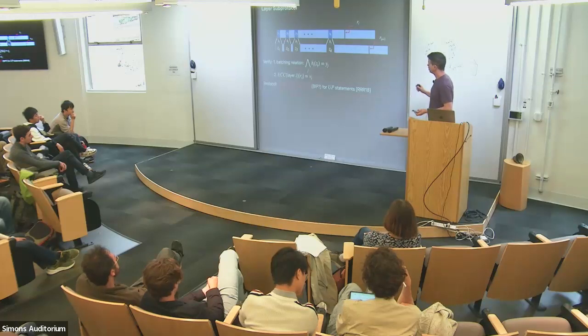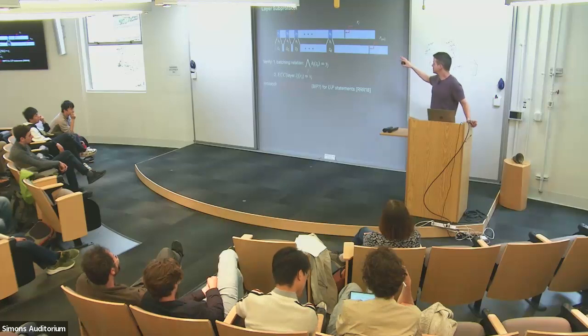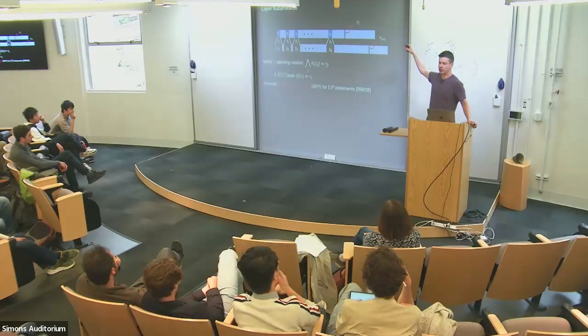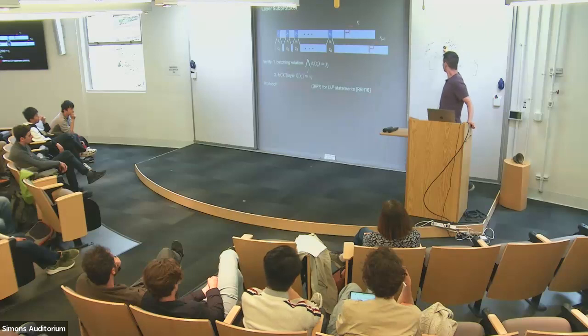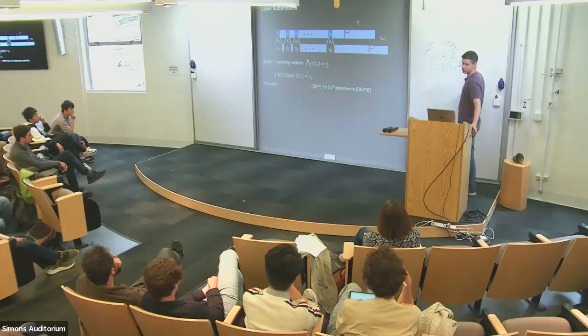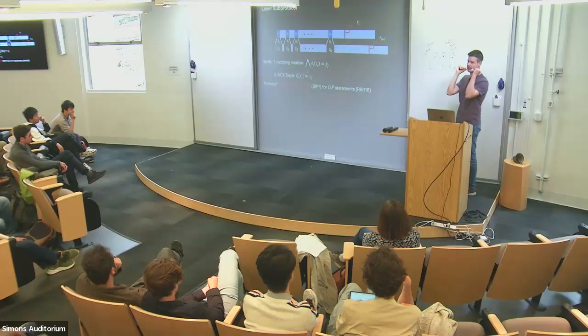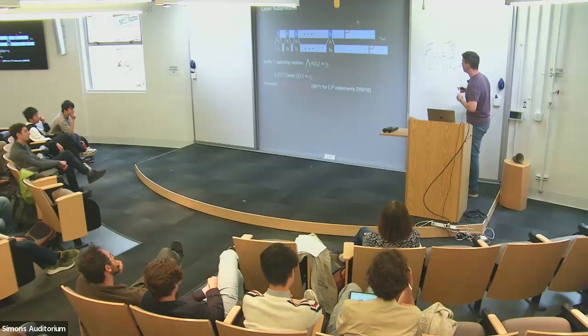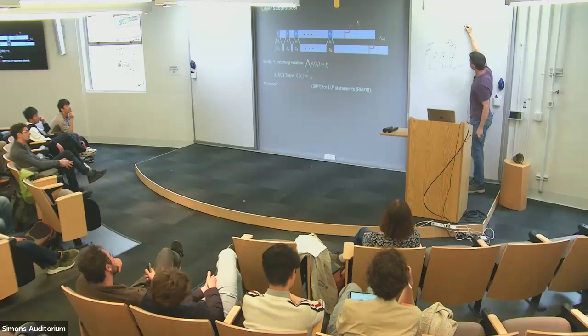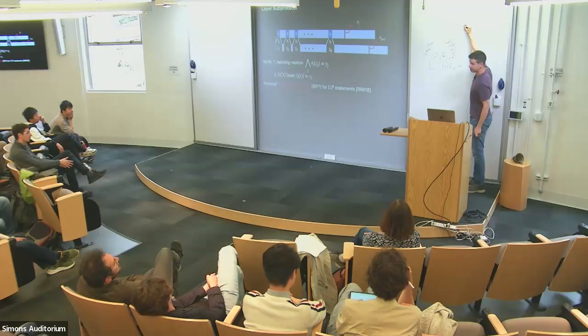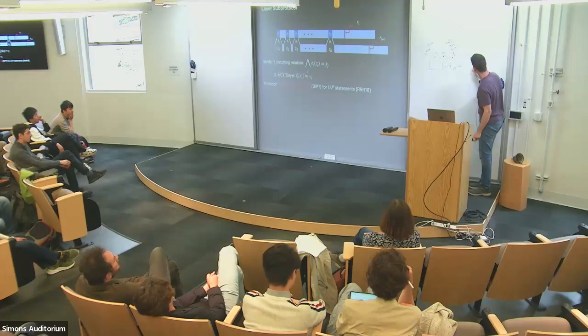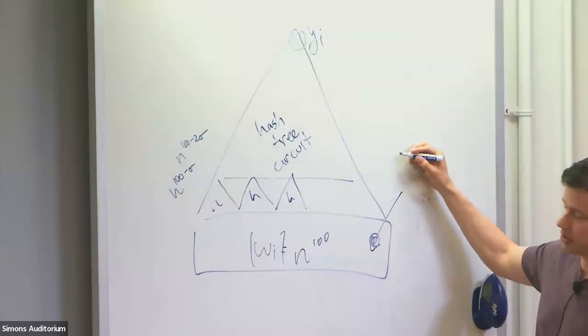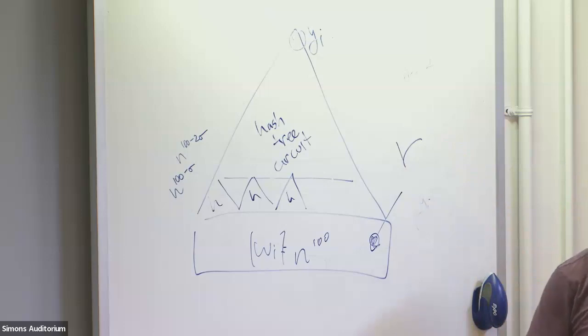So, I'll try to read your mind, but are you interested in the Ri's in the protocol outside or here? Because there are Ri's that are sort of internal here as we're doing the hash tree verification, and there are those external Ri's that you might be asking where we got them from. You're asking about the external ones. So we basically have this whole protocol that starts with this Yi claim about the commitment, and it ends with a claim about the encoding of the input at some location. And let's call that our R that we're interested in.